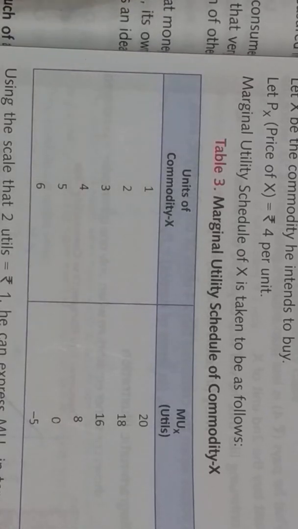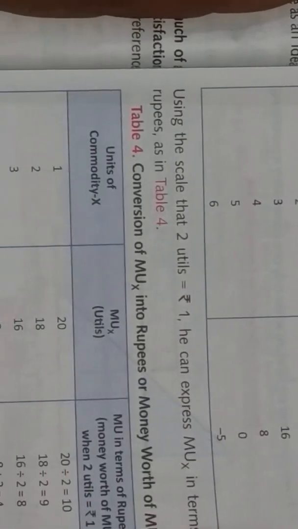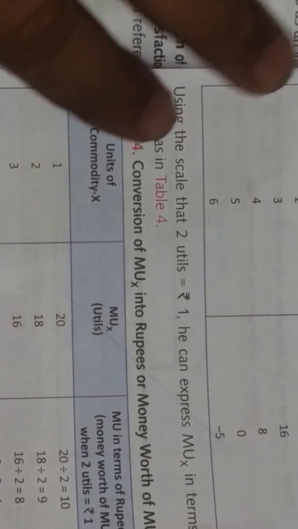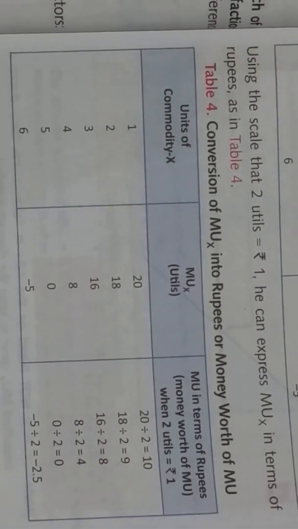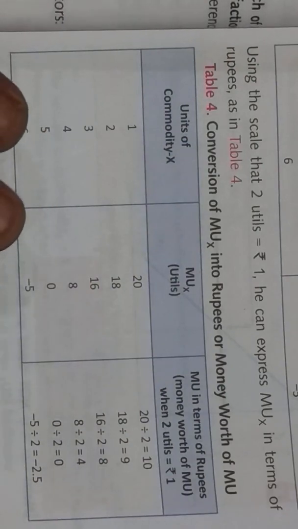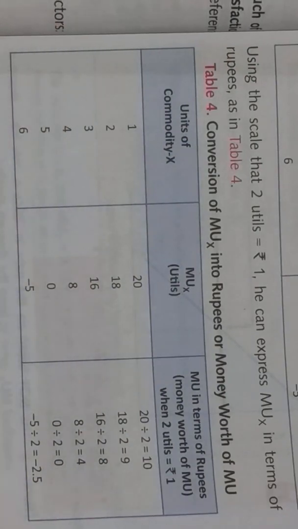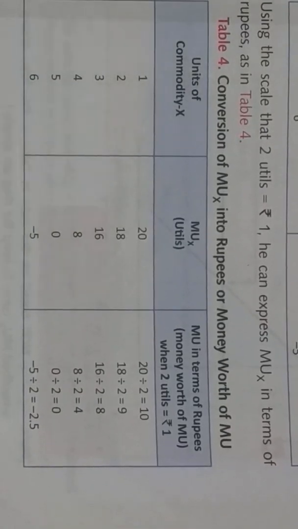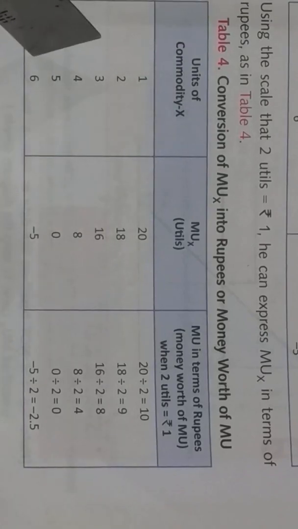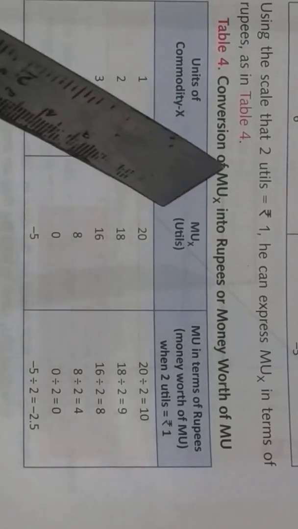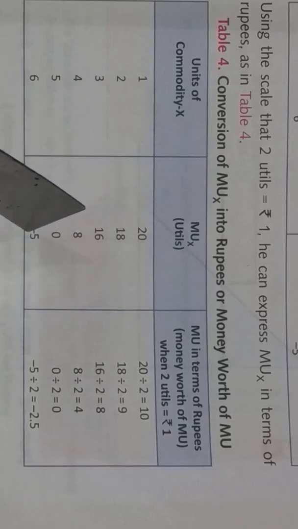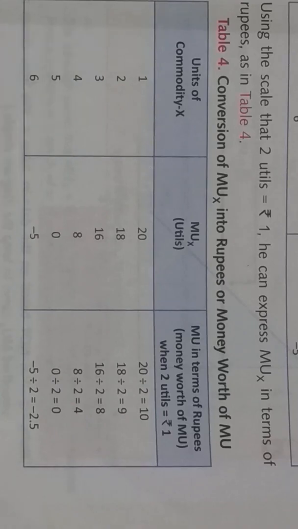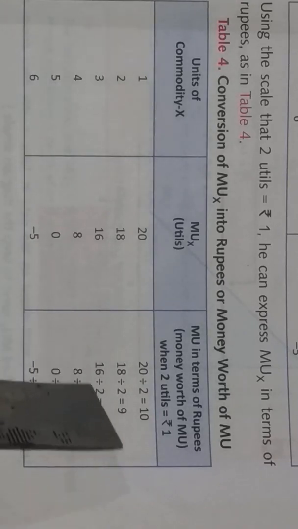So what we would do, we will use the marginal utility of money and the price of the commodity to consider this. First, we will calculate the worth of money. So these are the units that are being consumed. The MUX, which is given in the question, is 20, 18, 16, 8, 0, and -5. We will consider the worth of money.